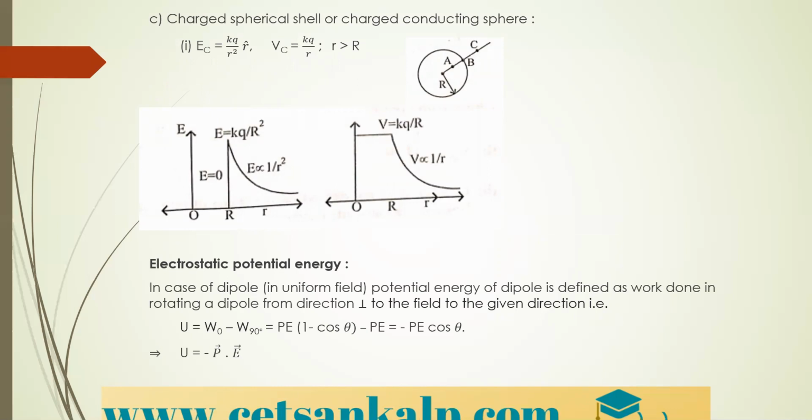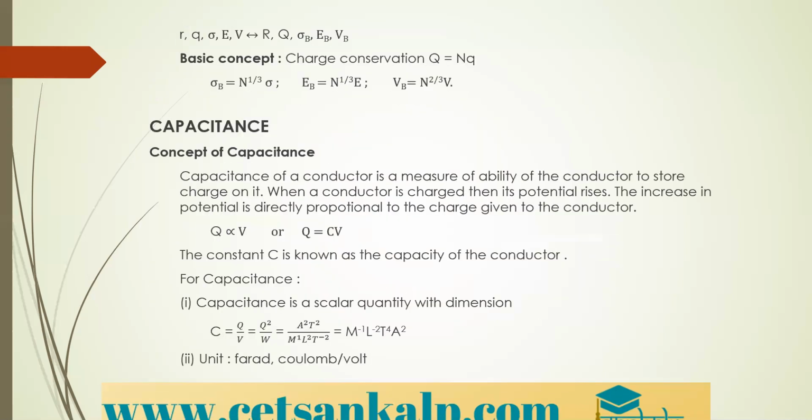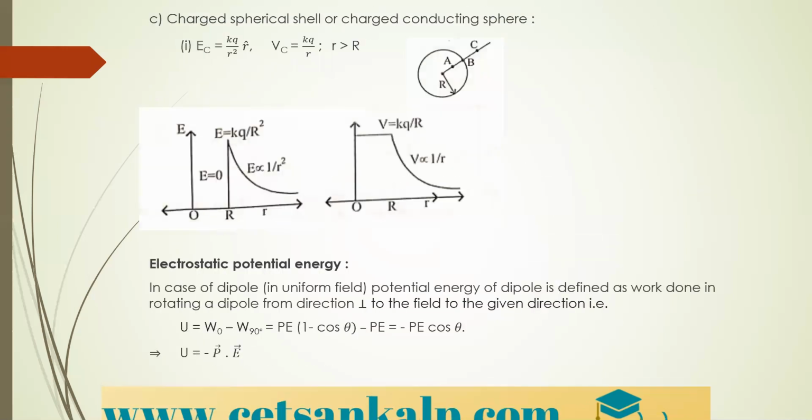Here the electric field is given by K into Q divided by R square into R cap. Next, for potential, it is K into Q divided by R. Here in all the formulas, the only difference is the denominator term.